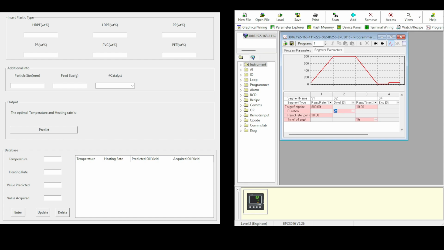So first, let's say we want to just use one plastic, which is PVC. So the weight percentage will be just 100, since we will be using a single plastic, just PVC, and then the others will be 0. The particle size, let's say, is 2.5 millimeter, and the feed size of the machine is 100 gram. For the catalyst, we just put no for now, and then we will be predicting the optimal temperature and heating rate.